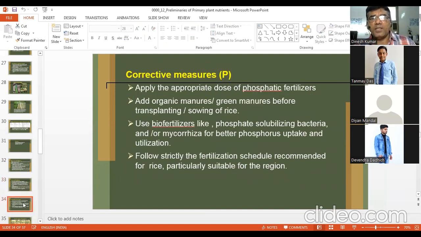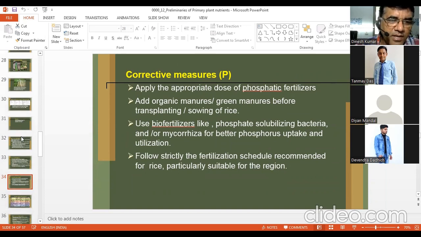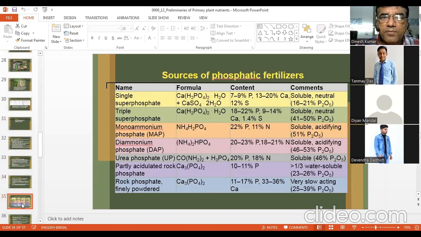Corrective measures: apply the appropriate dose of phosphatic fertilizer, add organic manures, use biofertilizer like PSB. Actually, I wish to take one lecture on phosphorus in soil, plant, and fertilizers. So I would cover all these aspects in that lecture. Some phosphatic fertilizers are there, like single superphosphate, triple superphosphate. A number of phosphatic fertilizers are there. They can be used to correct the phosphorus deficiency.